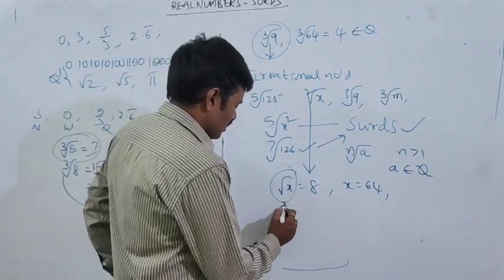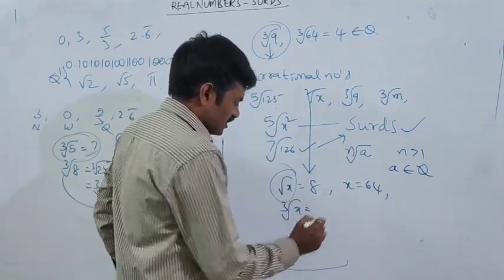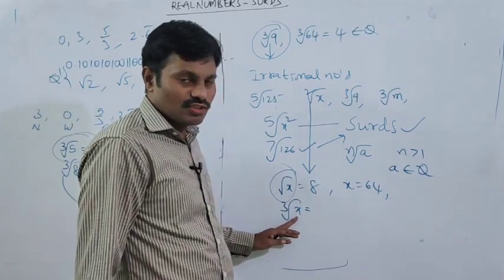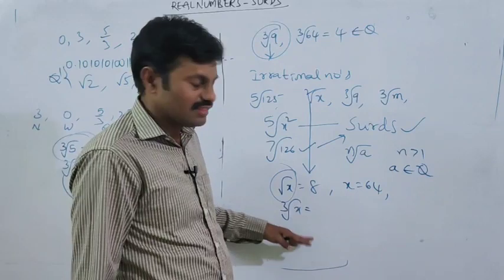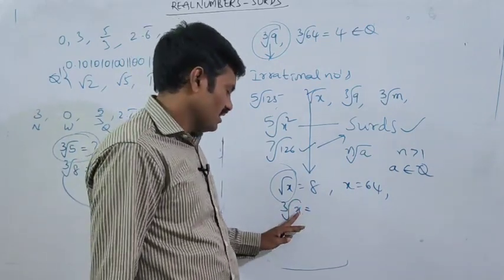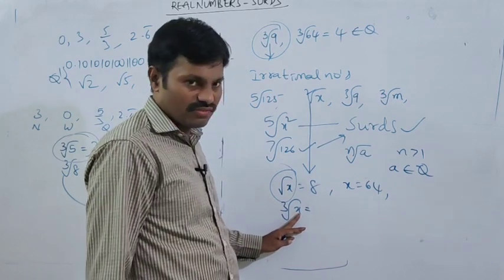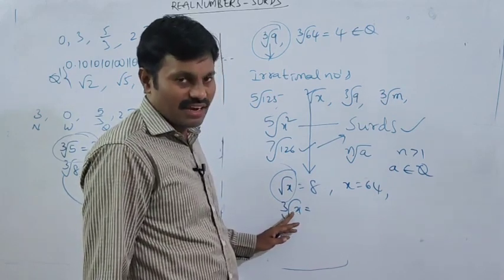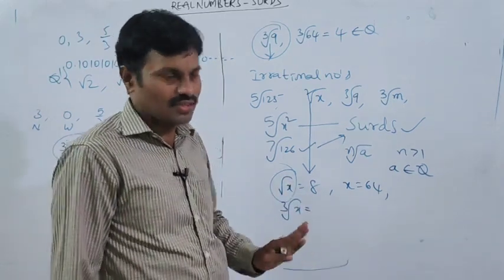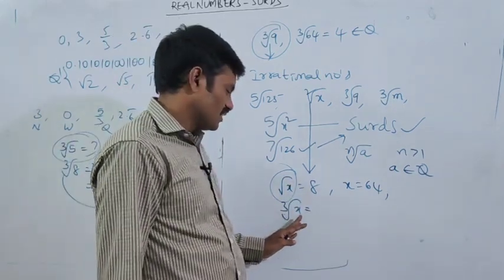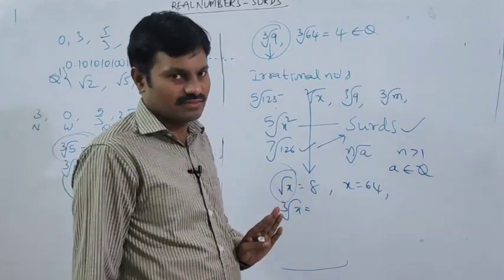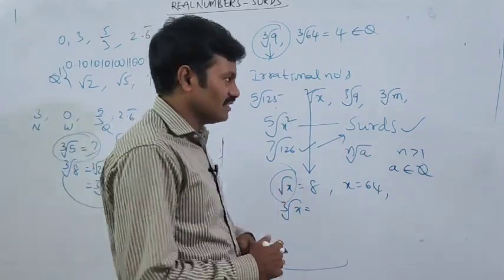For example, cube root of x. If x cannot be expressed as the cube of any rational number, then it is a surd, or else it is not a surd. For example, if I take x as 125, it is not a surd because 125 can be expressed as 5 into 5 into 5, 5 cube. So cube root of x when x is 125 does not represent a surd. Is it clear?